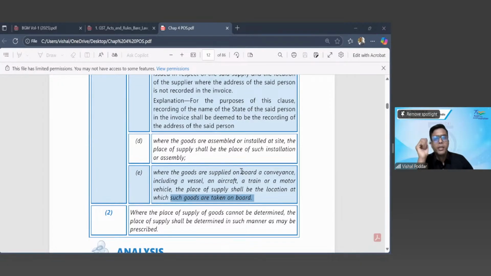So if I am in a flight and I order a tea and the tea is served to me, or I order upma and upma is served to me, that is supply of service. And once it is supply of service, it cannot fall in section 10, because section 10 is exclusively for supply of goods. So before you take clause E for your answer, you have to first decide whether it is supply of goods or supply of service. We have to take only those transactions in clause E which are supply of goods.